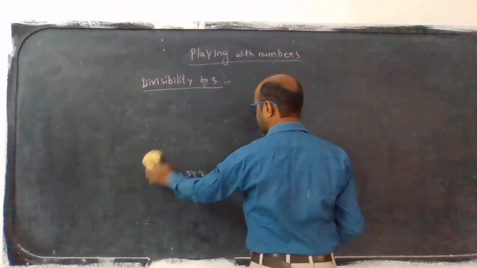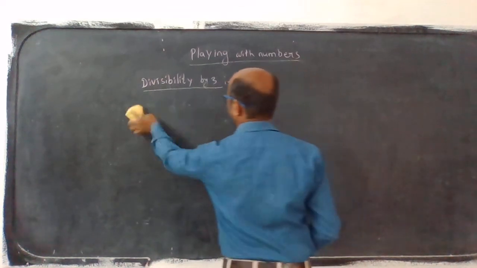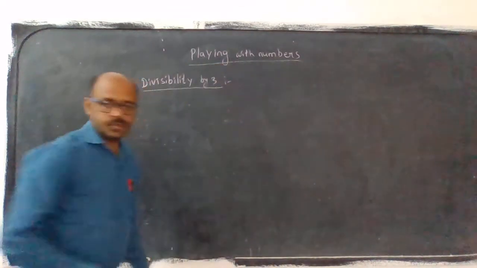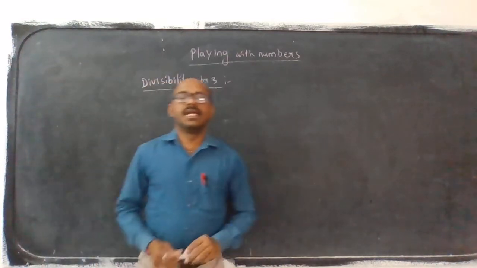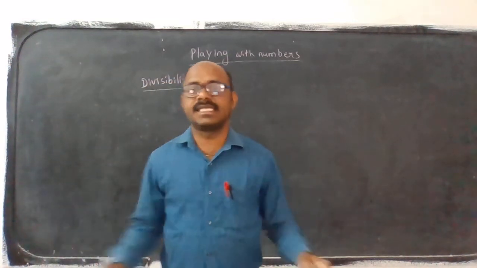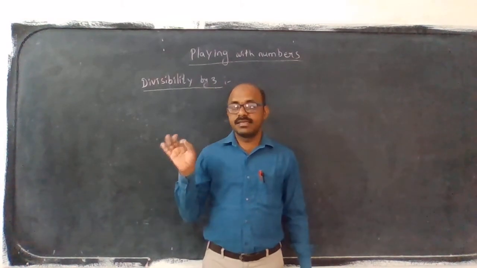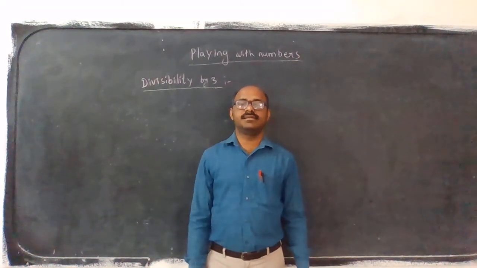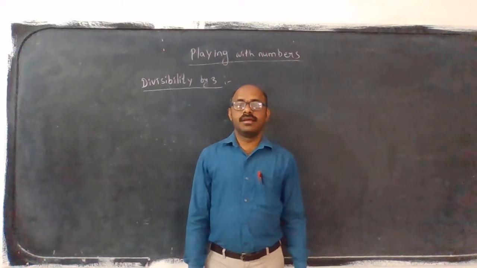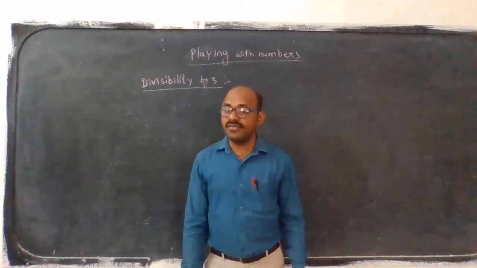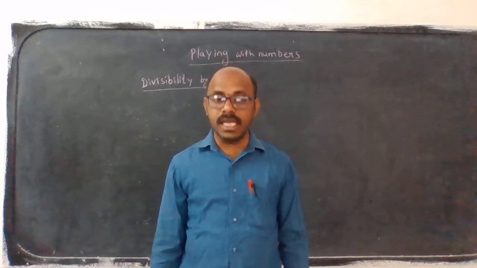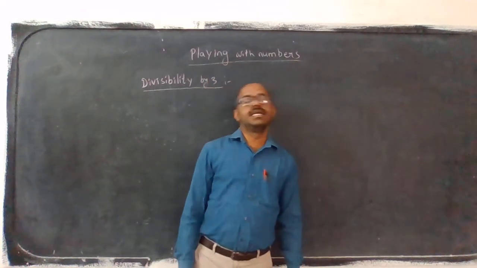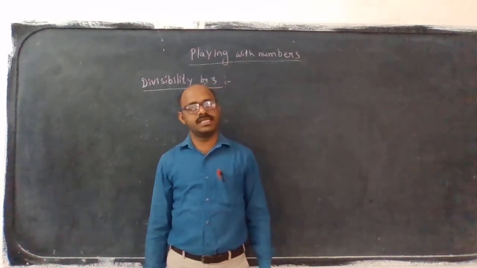It is a small, simple thing. The sum of the digits in the given number is a multiple of 3, which means the total number is divisible by 3. We will see.